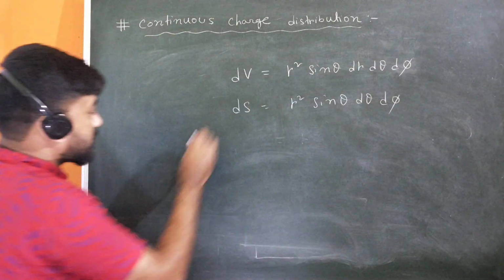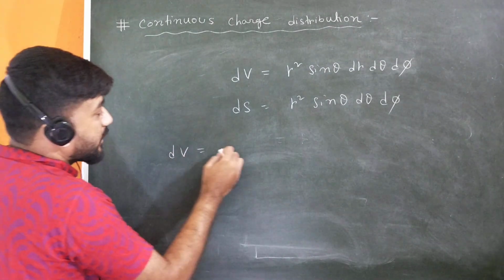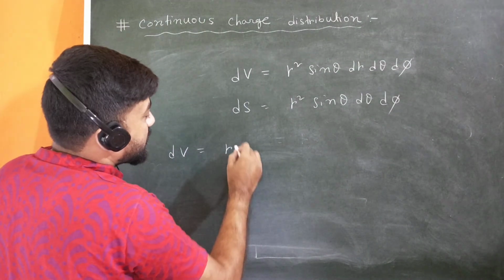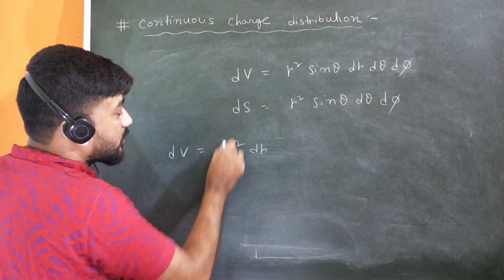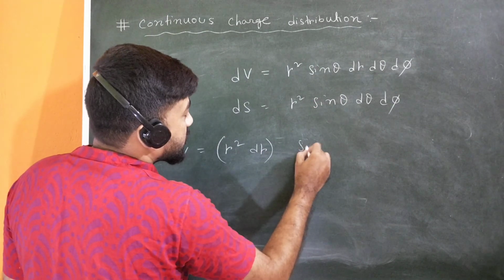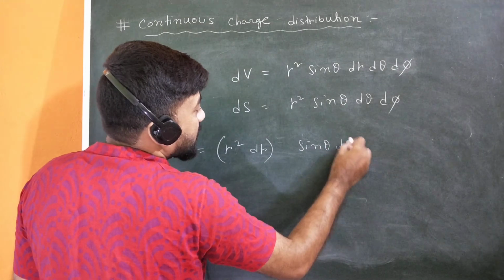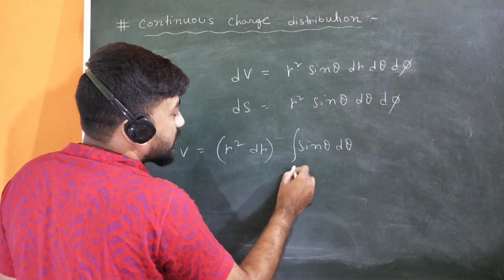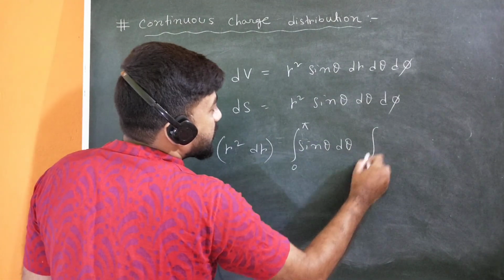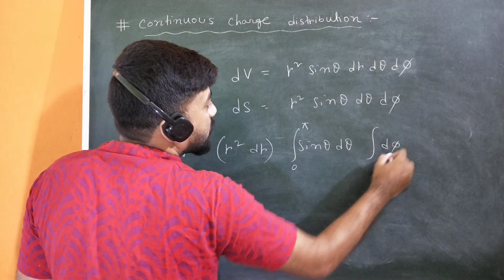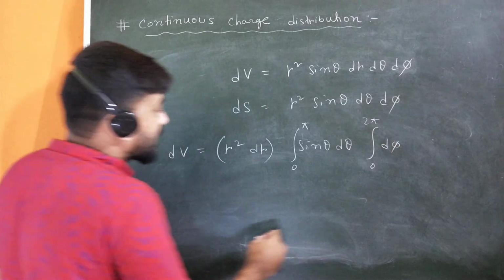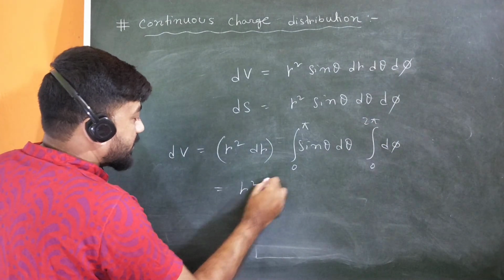So let me first talk about dV. For dV you will get this kind of situation, that is r squared sin theta dr d theta d phi. It will be different only in r, but the sin theta d theta d phi part will always remain the same. In spherical coordinates, theta will vary from 0 to pi, and phi will vary from 0 to 2 pi. So in that case you can get a ready-made result for this.